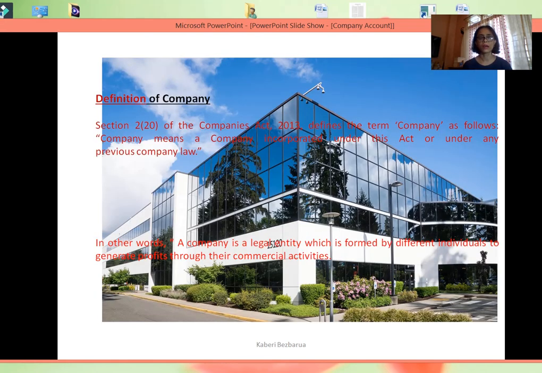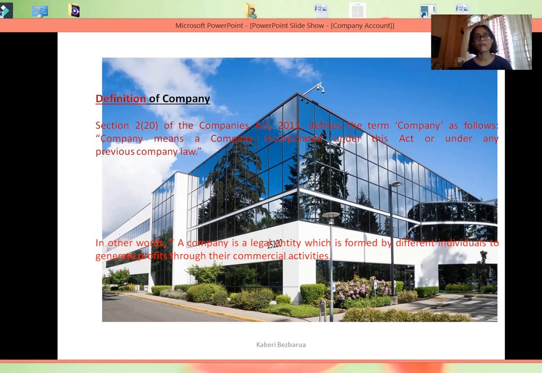Now, when we say a company, we will be talking about everything in this chapter as per the Companies Act of 2013. It defines a company as a company which is incorporated under this Act or any other previous law. In simple, layman's language, a company is a legal entity which is formed by different individuals to generate profit by carrying on their commercial activities.